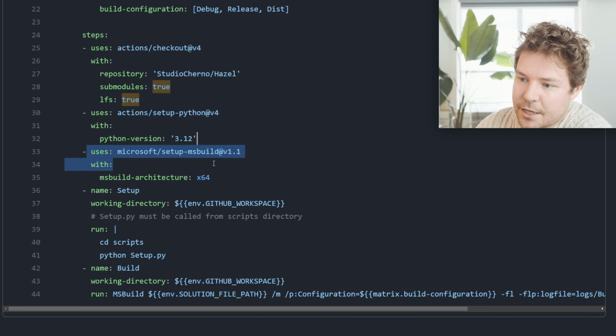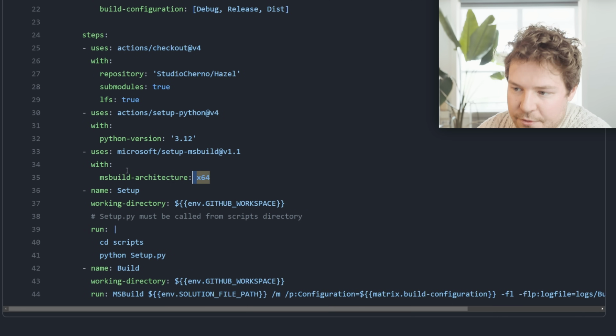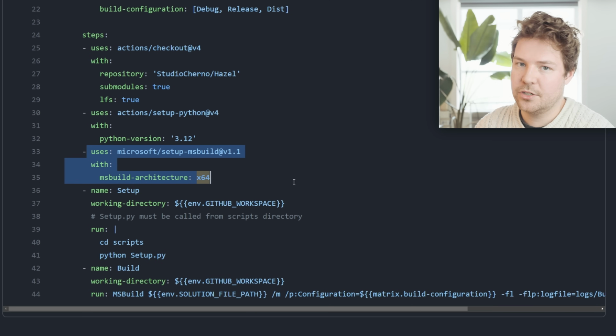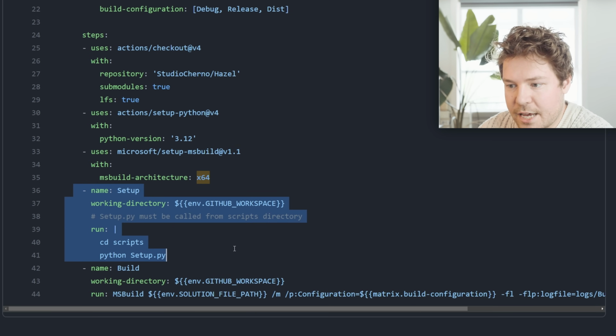MS build, it will then find this. The default architecture was x86, so I changed it to x64. This doesn't install MS build, it just finds the existing installation without much trouble. Then we have a setup step over here.